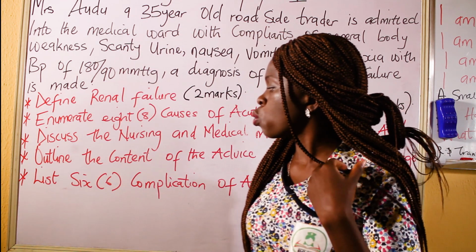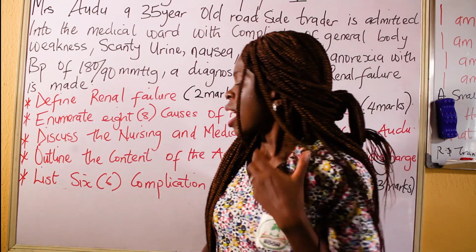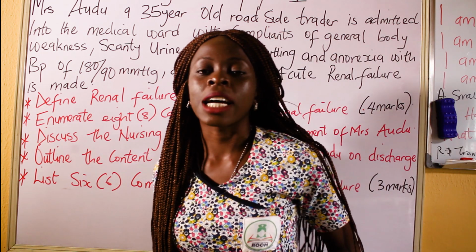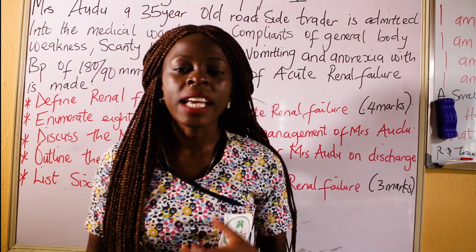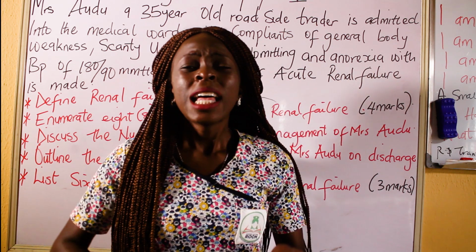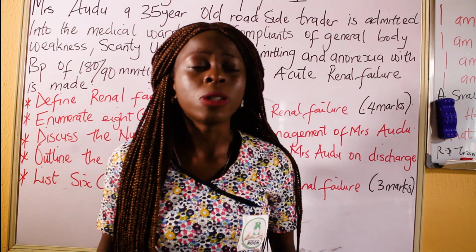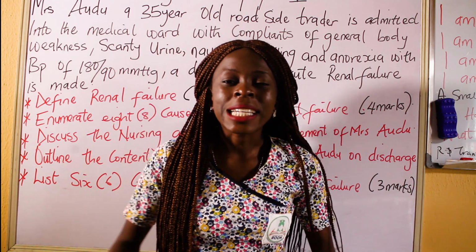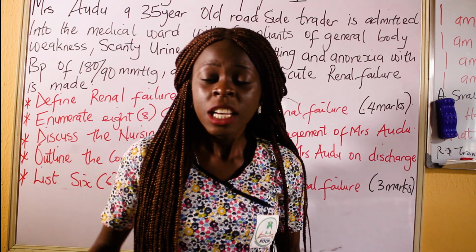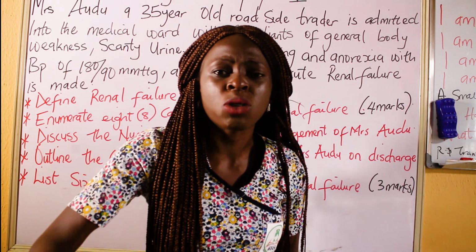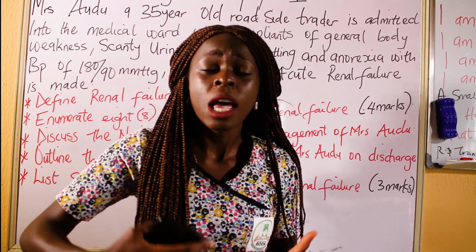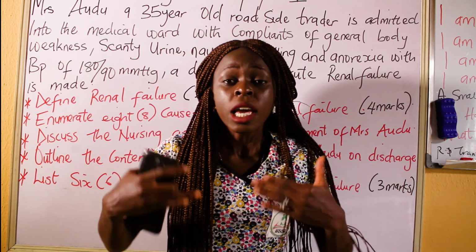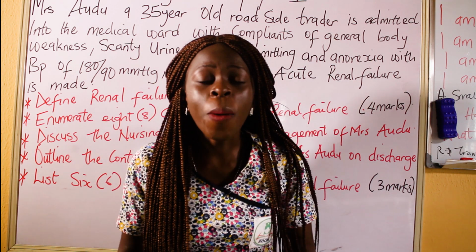Then that takes us to the other question, which is: outline the content of advice for Mrs. Awudu on discharge. Let's leave acute renal failure alone. For example, a patient is going home. Won't you advise the patient, oh madam, take this medication as prescribed? The way the doctor has prescribed it, you have to take this medication as prescribed. And also, even if you feel better, don't stop this medication. Keep taking it. Come for your regular checkup.